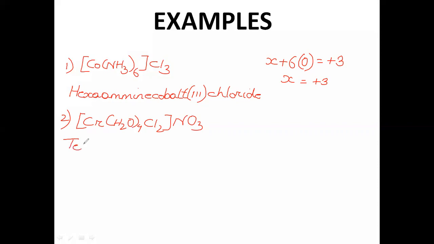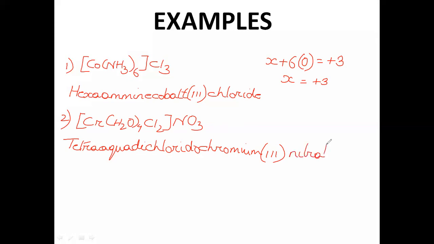So it will be tetra, then aqua. Okay, so tetraaqua. Then you have 2, so di, and then chlorido. Okay, so it will be tetraaquadichlorido. Once we are done with the name of the ligands, then you have to name the metal, which is chromium. Okay, and then the oxidation state of chromium, if you try to calculate it, what you will get is 3. Okay, and then the name of the counter ion, which you will never change. Remember that. And the name is nitrate, NO3 minus.